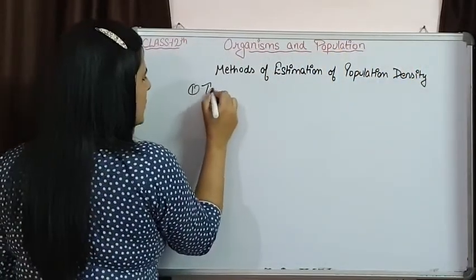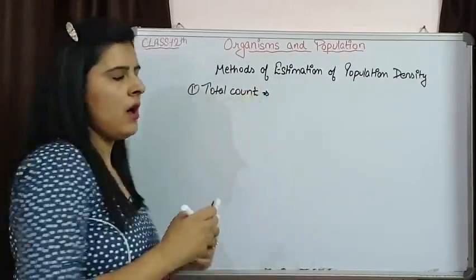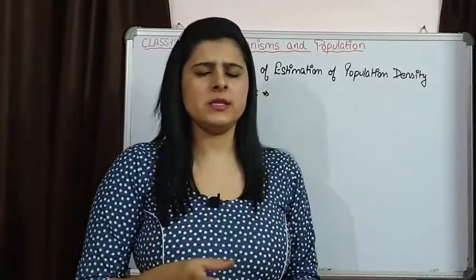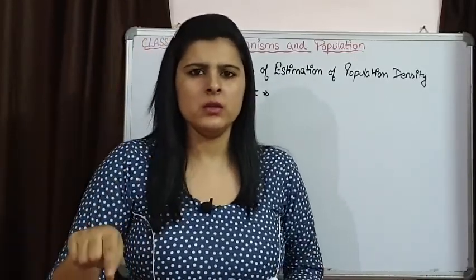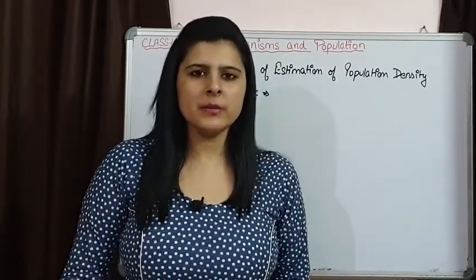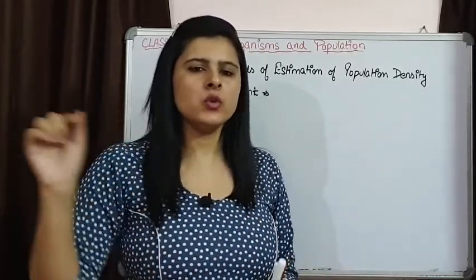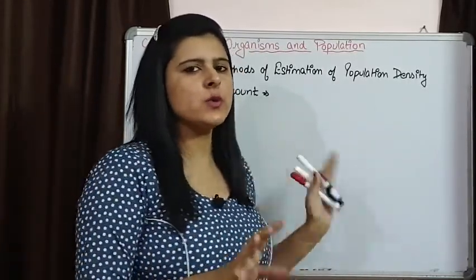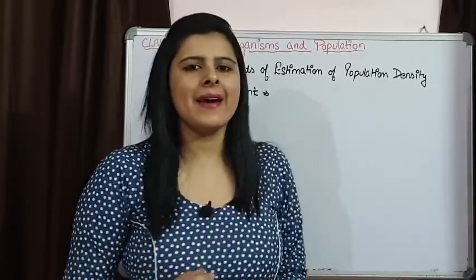Like total count. How many organisms are present in our area? We are going to just count them one by one. This method is more reliable for large size animals and birds, so that we can easily count them. Simply counting them one by one is going to give us the population density of that particular area. This is the simple and direct method.